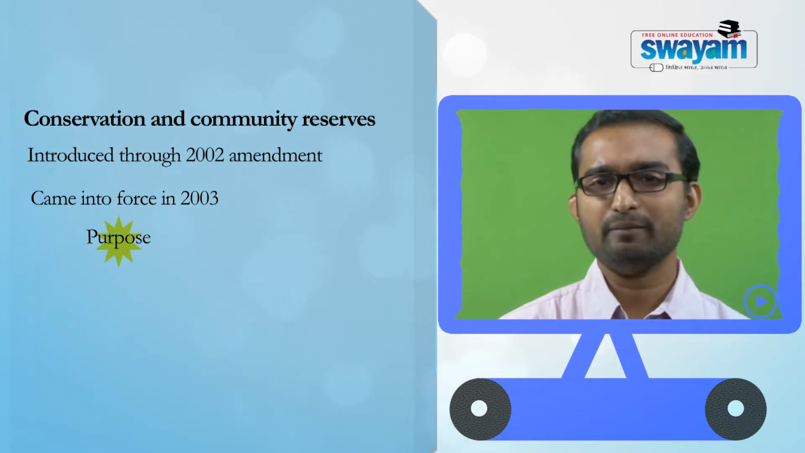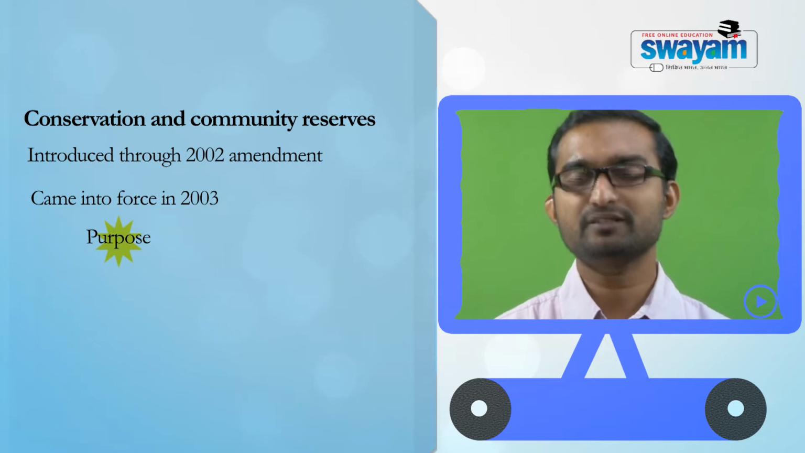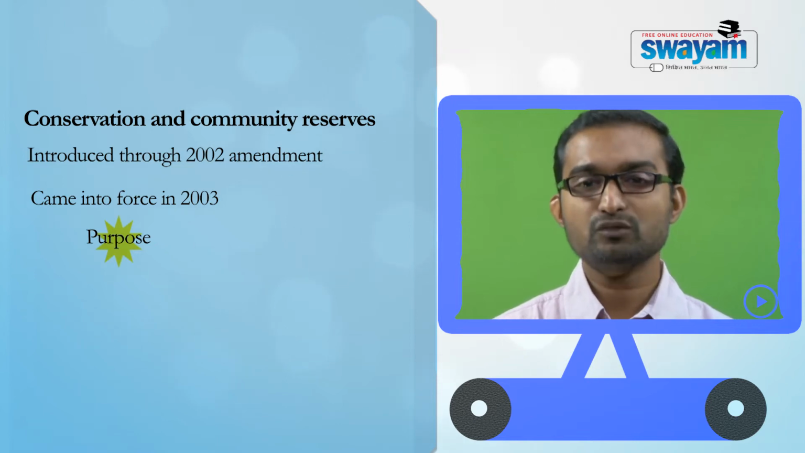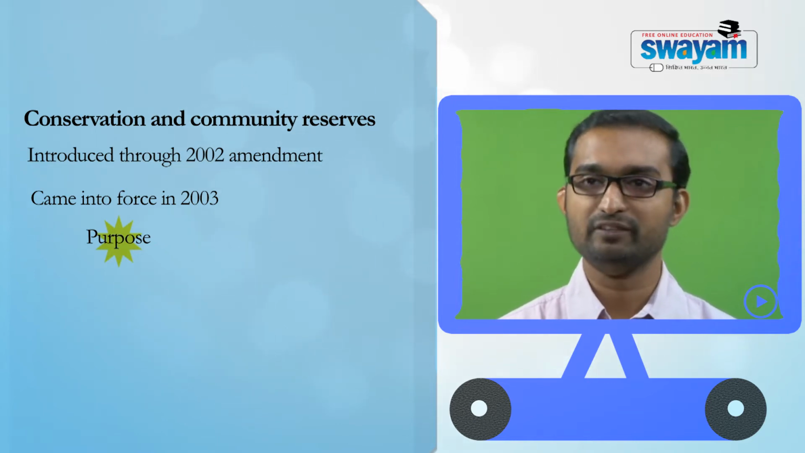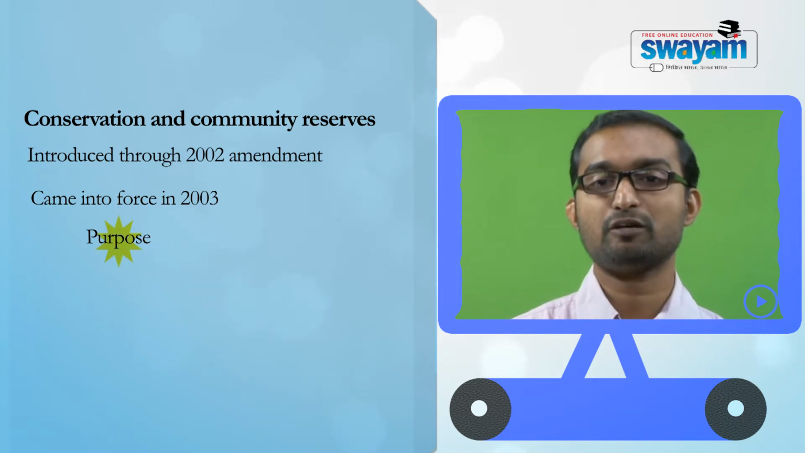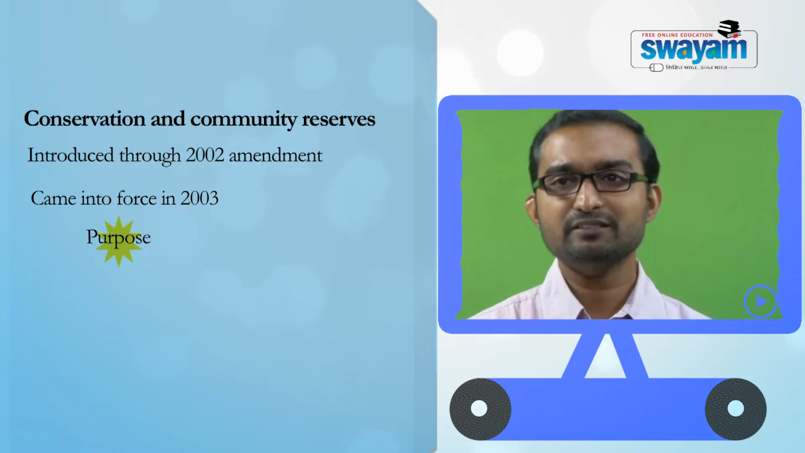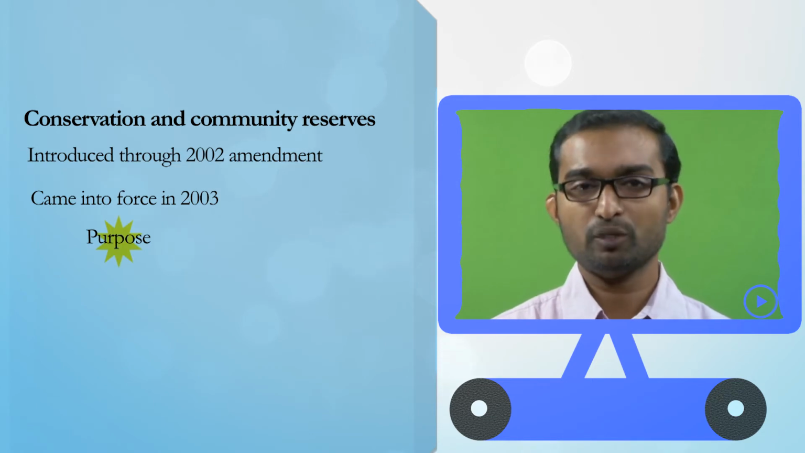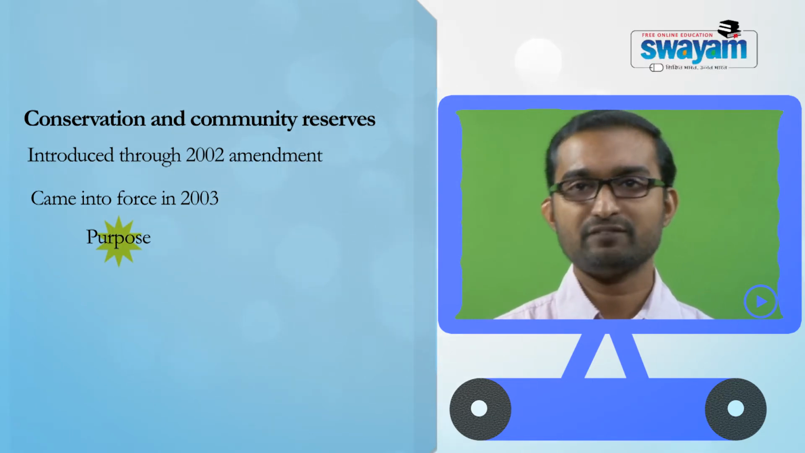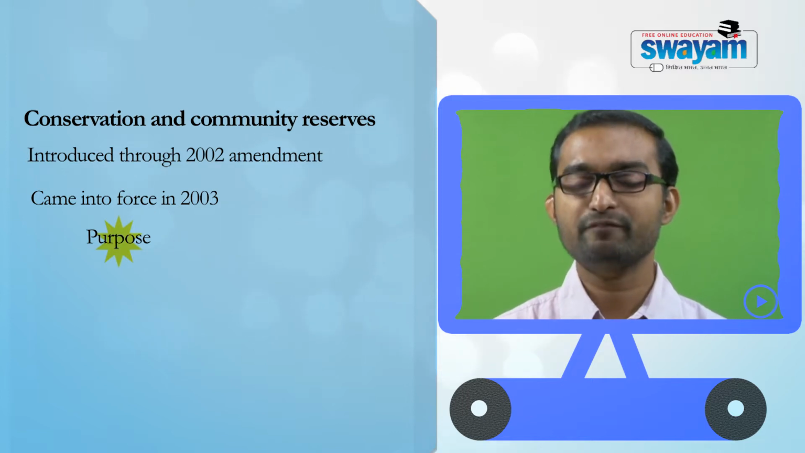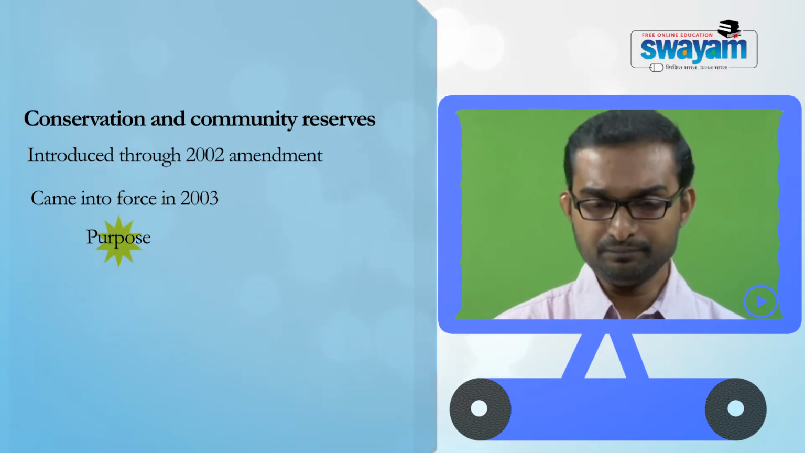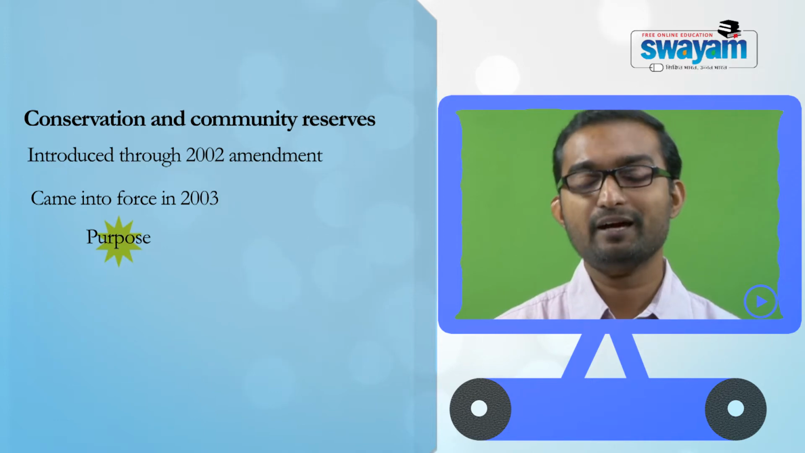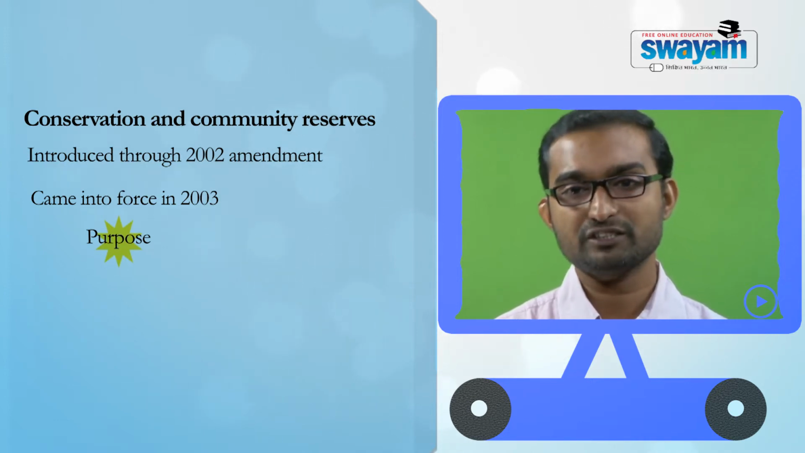This idea of conservation and community reserve was adopted because of the realization that there are several adjacent areas that are also critical for the conservation of wildlife within the national park or a sanctuary. That means this idea of corridors where wildlife quite often moves. The moment they are outside the wildlife sanctuary or national park, they may face problems, or they may be unsafe outside those protected areas. So this was probably the idea behind the introduction of conservation and community reserve.